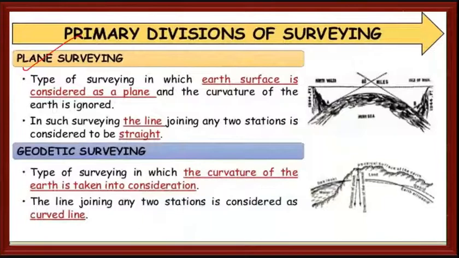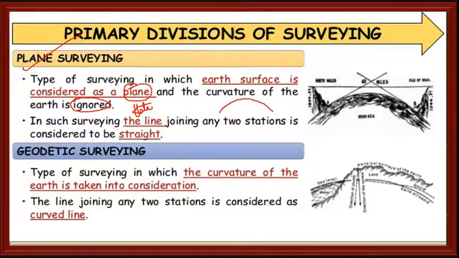Okay, what is plane surveying? The type of surveying in which Earth's surface is considered as plane or flat. In plane surveying, the curvature of the Earth is ignored. We are not considering Earth in its original shape.